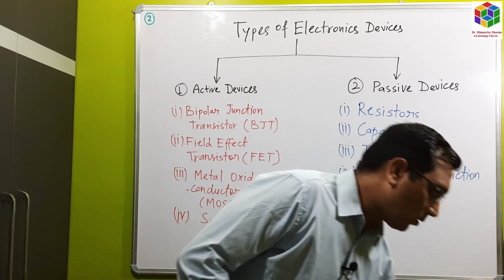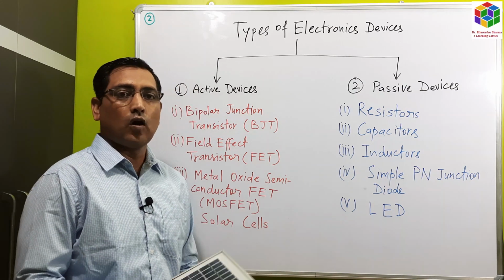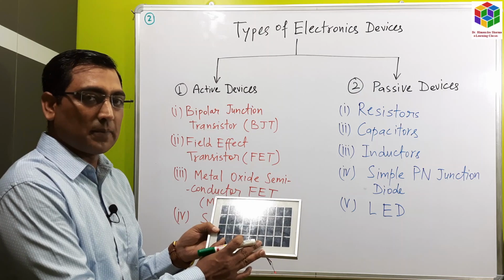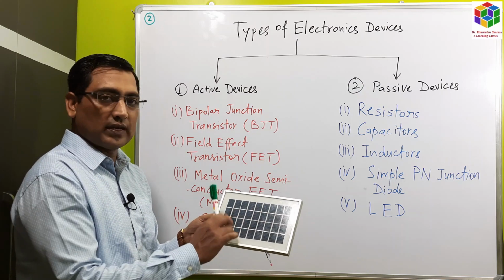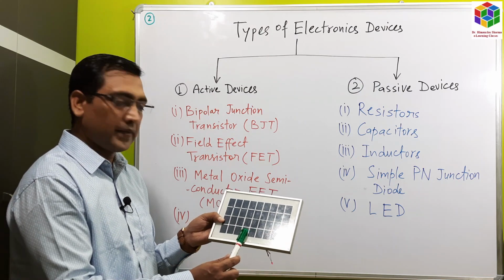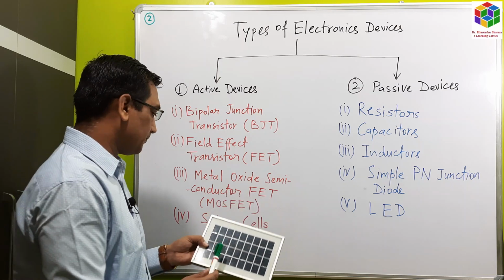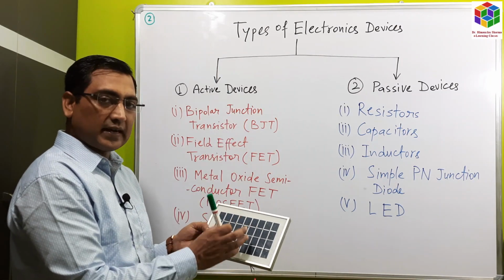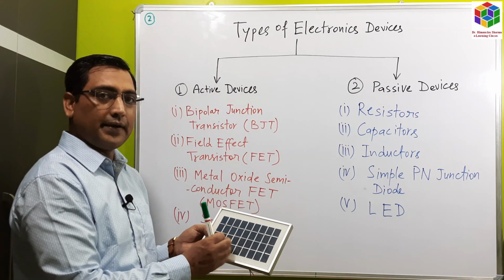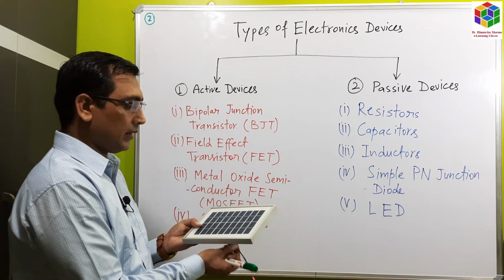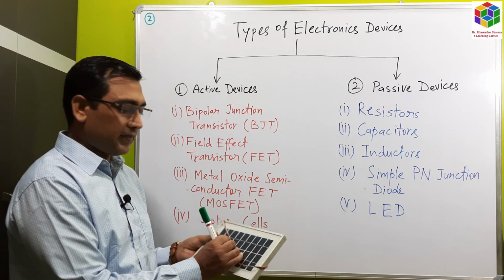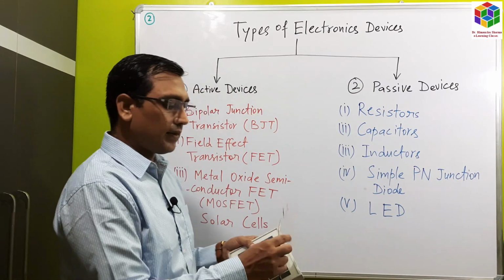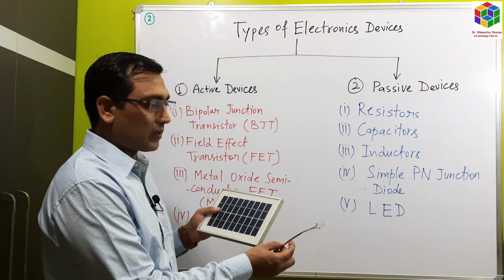Now I will show you a real life example of a solar panel. This is a solar panel. This solar panel consists of many solar cells connected between them in series and parallel. So this is an example of active devices. It converts the light energy into the electrical energy. I have connected a light emitting diode to this solar panel.